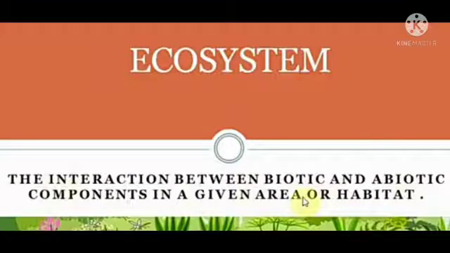Thus, an ecosystem can be defined as the interaction between biotic and abiotic components in a given area or habitat. So, here three words are there: biotic, abiotic and habitat. What is biotic? Biotic means all living things, that is your plants, animals, human beings and microorganisms. And abiotic means all non-living components like air, water, soil, temperature, humidity, etc. And what is habitat? Habitat means the place or the environment where an organism lives and grows.